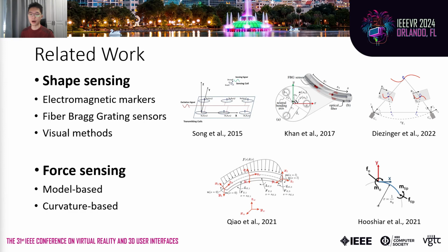As for the force sensing part, many studies model the elastic rod as a nonlinear system and obtain applied external forces by inversely solving it. Other studies leverage the curvature of the rod's centerline to deduce the tip loads with faster computational performance. However, these methods are often prone to noise. Generally speaking, it is still challenging to quickly and robustly track the external forces on elastic rods directly from raw visual information. In this work, we try to tackle this task.